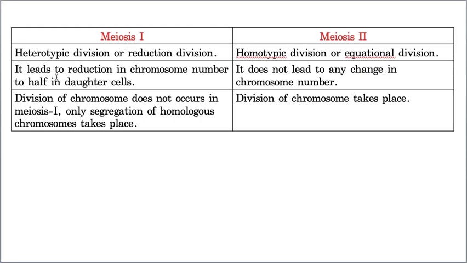Here it leads to the reduction of the chromosomes to half in the daughter cells, whereas here the number of chromosomes is maintained. The parent cell is also haploid, and the daughters are also haploid. That's why it is equal division. Here the division of the chromosome does not take place, only segregation of the homologous chromosomes takes place, whereas here division of the chromosomes takes place. These are the differences between meiosis 1 and meiosis 2.